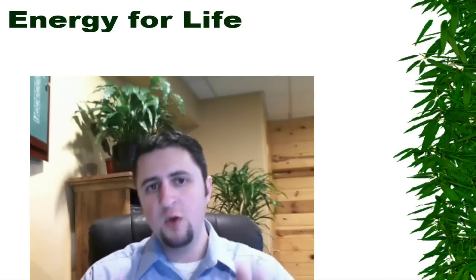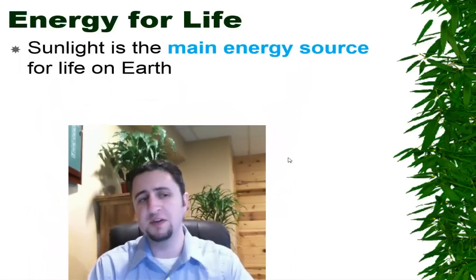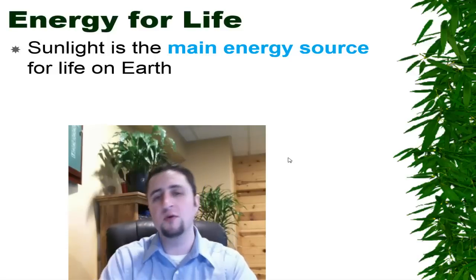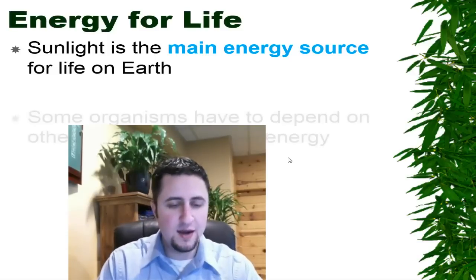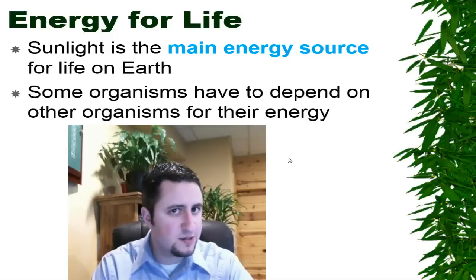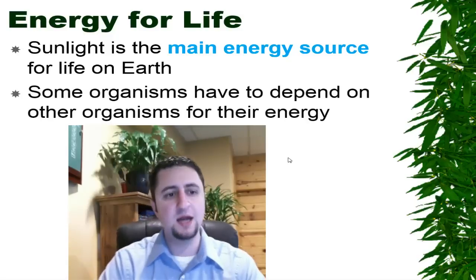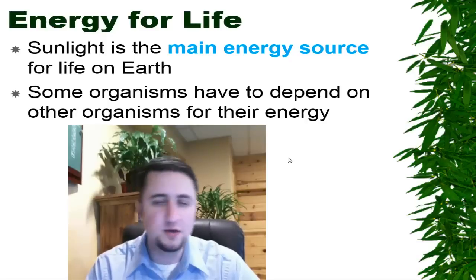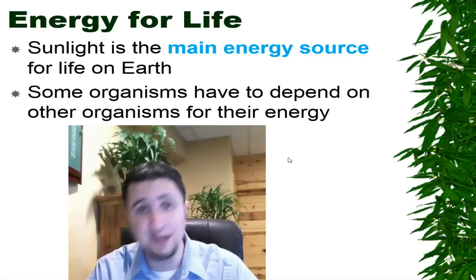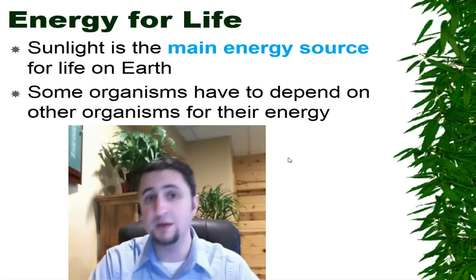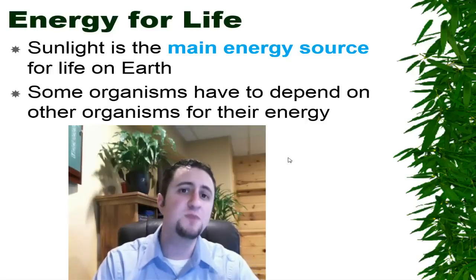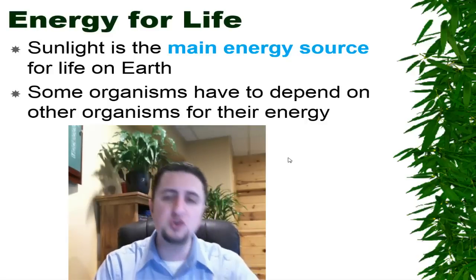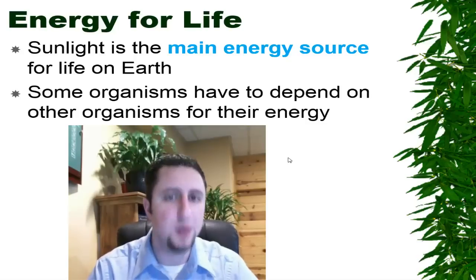Now, the first thing I want to lay down here is, where does all of the energy for life come from? Well, if you think about it, it actually all comes from the sun. The sun is the main source of energy on Earth. Now, of course, there are some organisms that have to depend on other organisms for their energy. So there are some organisms that eat other animals or other organisms for their energy, but as the whole food chain, it all comes down to plants.